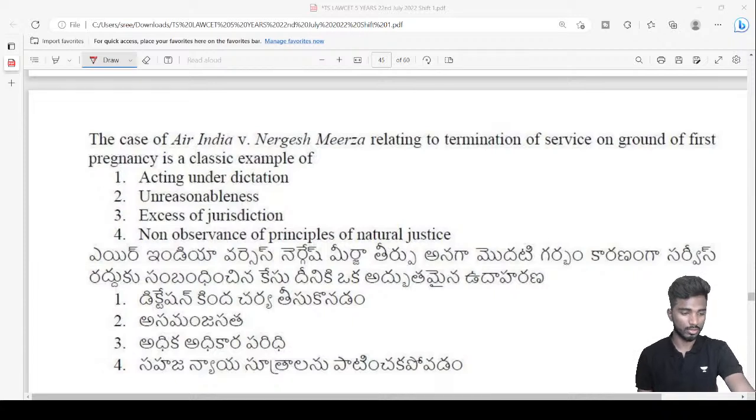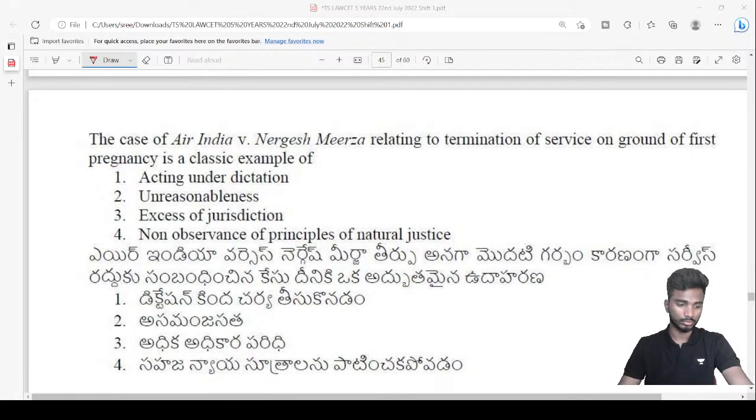Okay. How about other options? How about other students? What are your options?